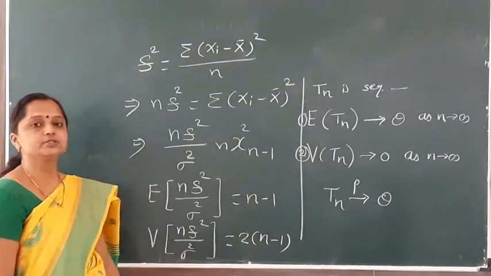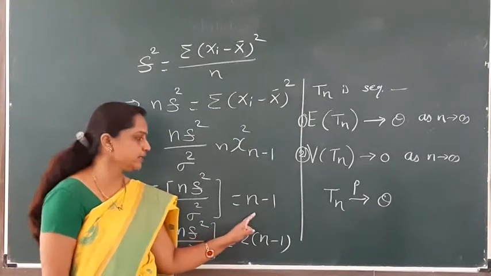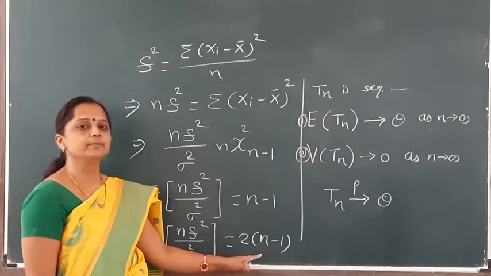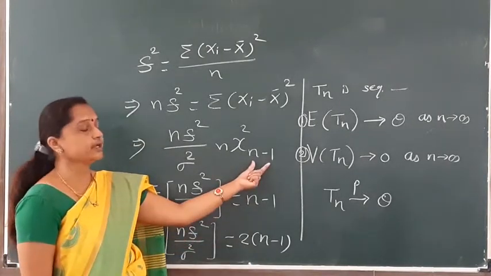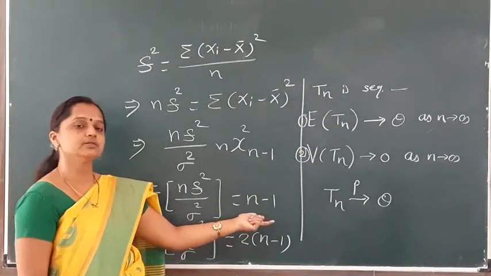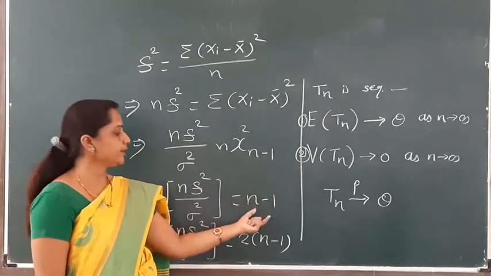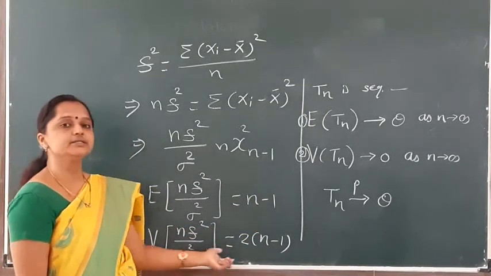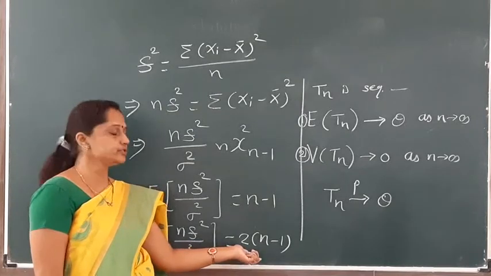If there are degrees of freedom n, then you substitute n for the mean and 2n for the variance. But our degrees of freedom are n minus 1, so the mean of this chi-square distribution is n minus 1, the degrees of freedom, all of you remember, and the variance of this statistic is also 2 times its degrees of freedom.